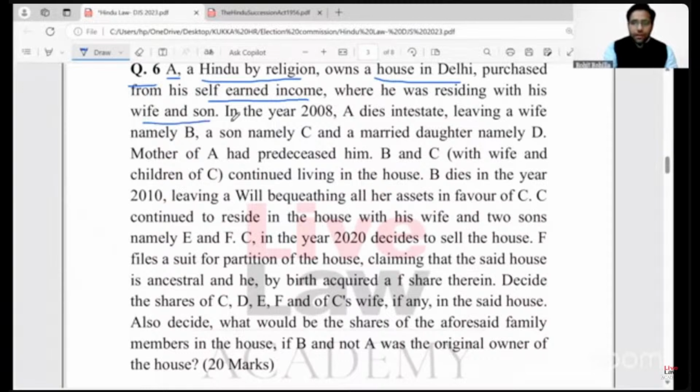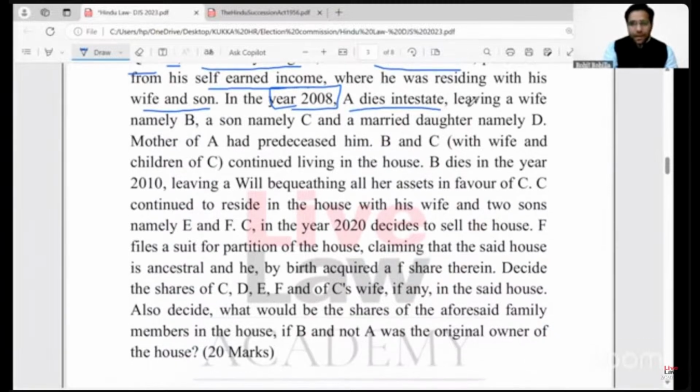and son. In the year 2008, A dies intestate, which means A has not made any kind of will that can be enforced after his death, right? He died intestate, and he left behind a wife, B, and the son, C, and a married daughter, namely D. Right? The wife was alive at the time of A's death in the year 2008.